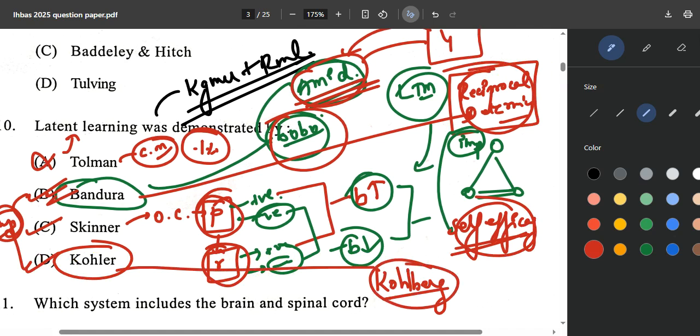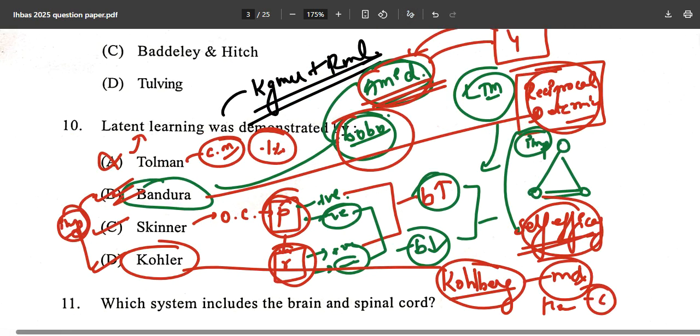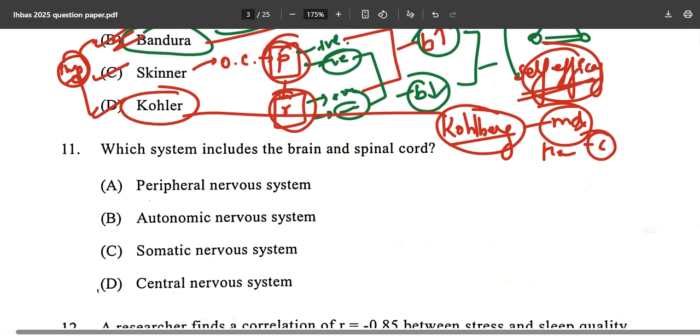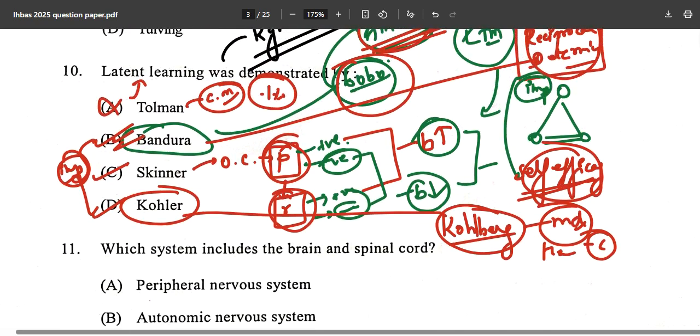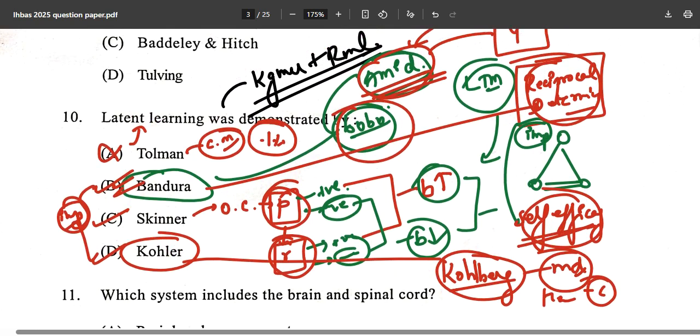Kohlberg gave the theory of moral development with 3 stages: pre-conventional, conventional and post-conventional, and the story of Heinz dilemma. Everything is given in the C book. Make sure you read that and be prepared, because they are going to ask about this in the upcoming examination. If you don't know any of these things, it was just for your revision. Make sure you read the C book properly and revise.